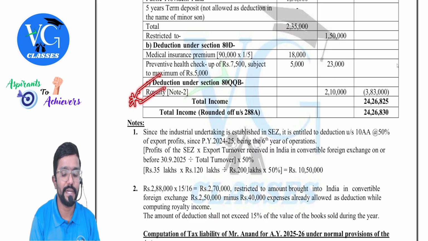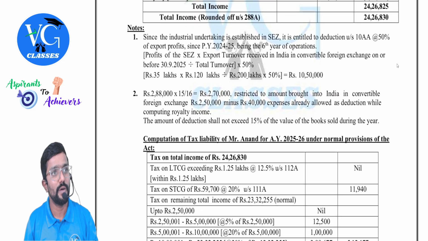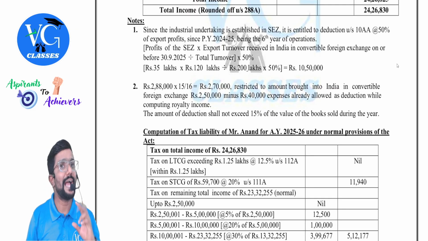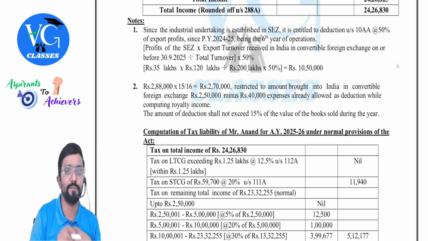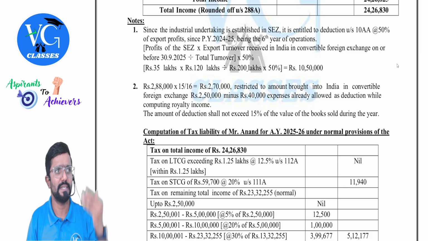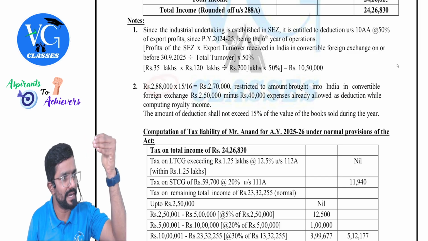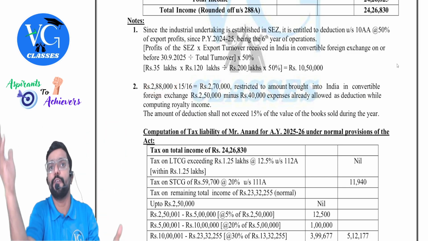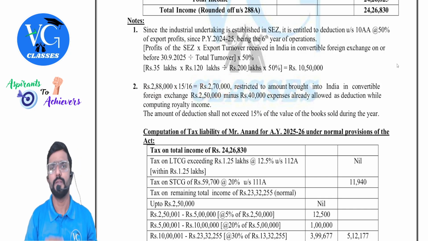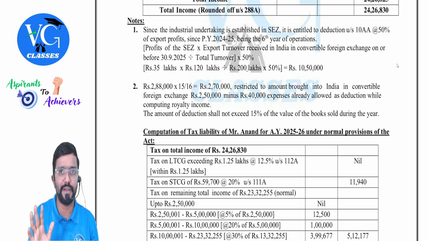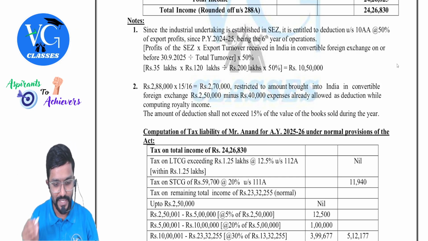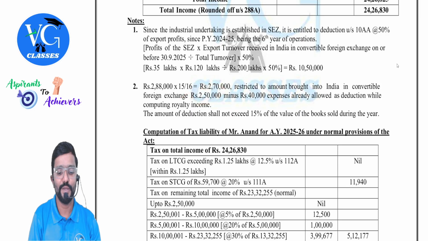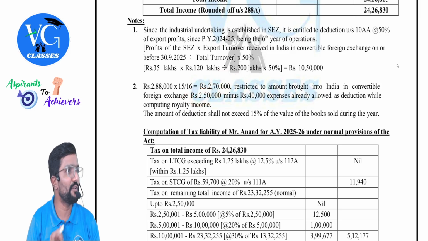Then 80QQB. Even this is one of the important adjustments. Royalty deduction. I told you, actually earned is 16% of the book value, but maximum allowed is how much? 15%. Check how much will be 15%. Whatever they have given is 16%, right? So divide by 16 into 15, you get 270. So maximum deduction you can claim is 270, but still there are other checkpoints. What are those, sir? How much he has brought to India within 30th September of assessment year? 250. So anyway, 250 is less than 270.